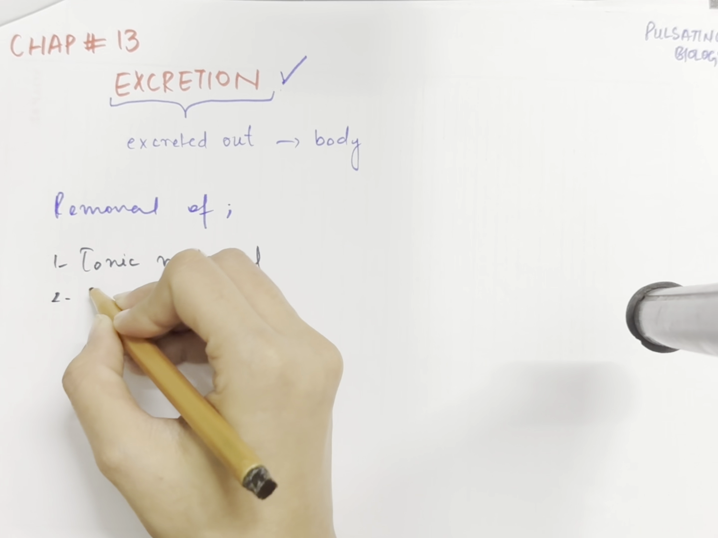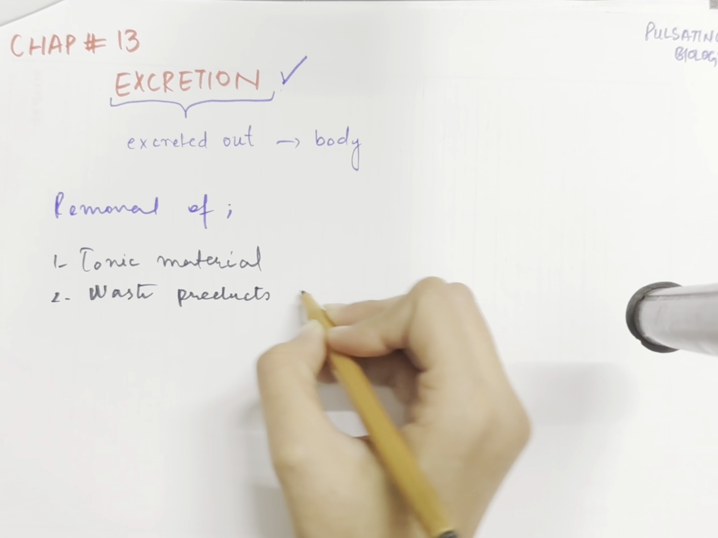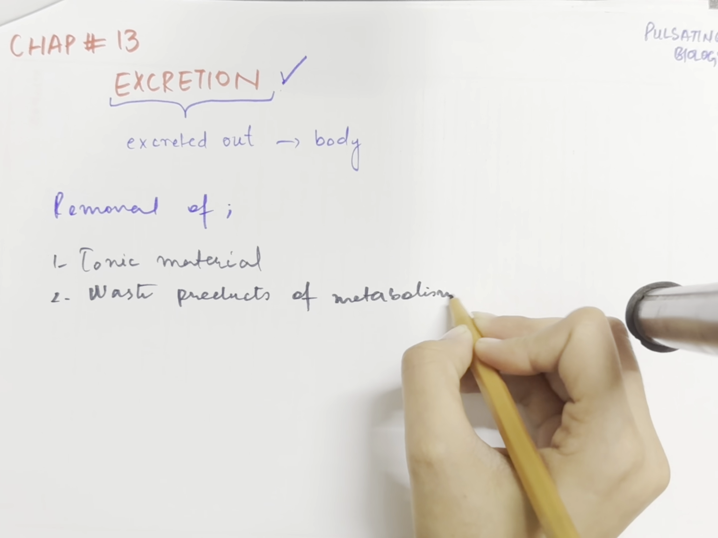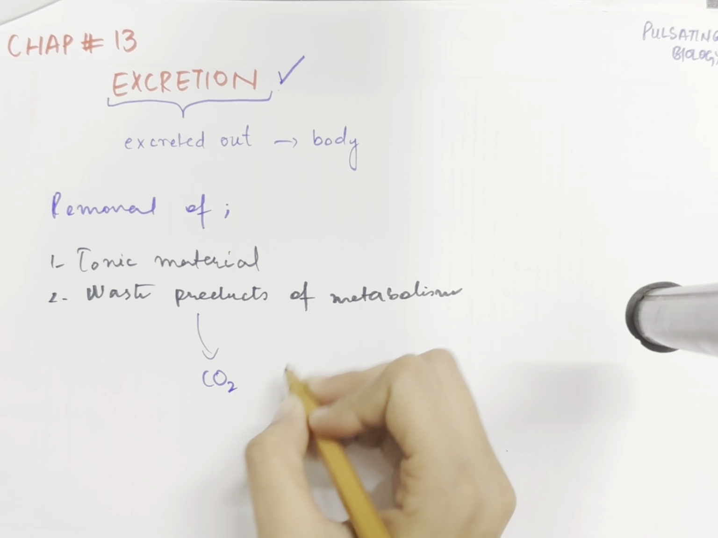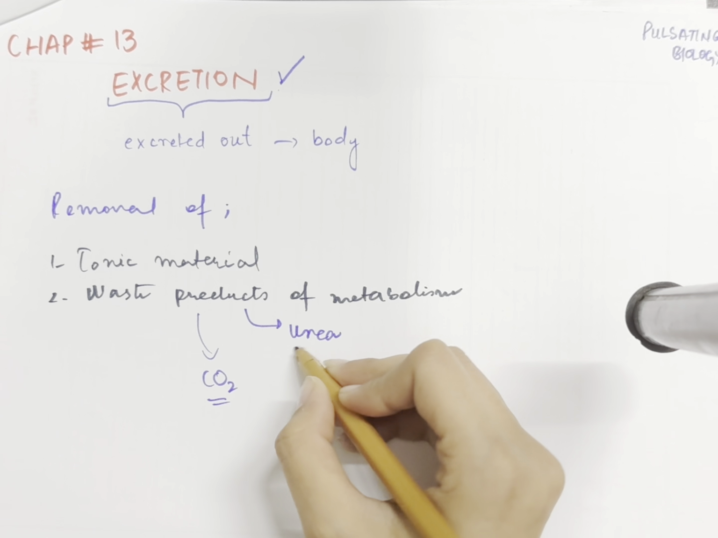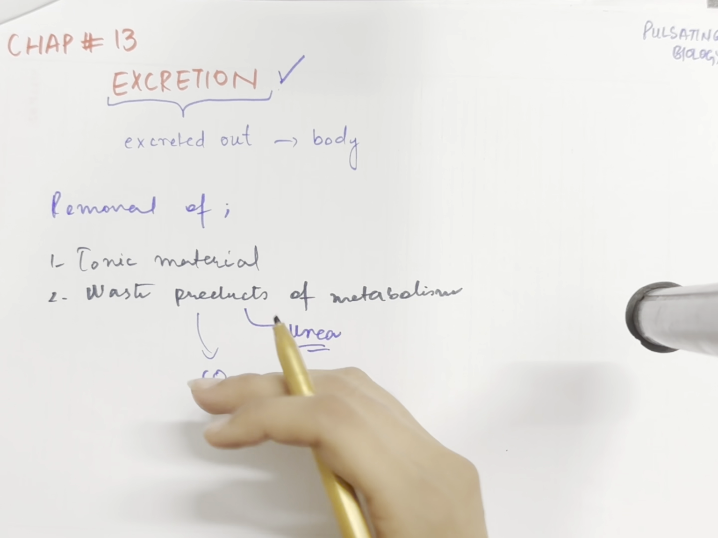Other than toxic material, we have waste products. The waste product that is produced as the result of metabolism of the body is excreted out of the body. So commonly the two main waste products that we often hear of are carbon dioxide, and it also includes urea. When you talk about carbon dioxide and urea, you need to understand why waste products are very important to be excreted out of the body.